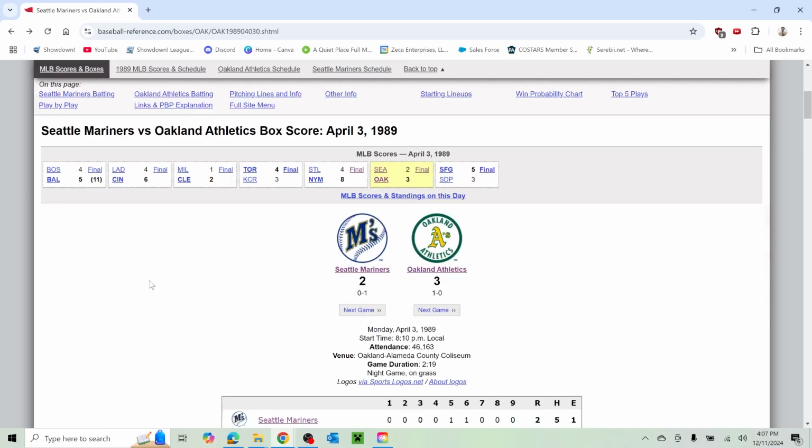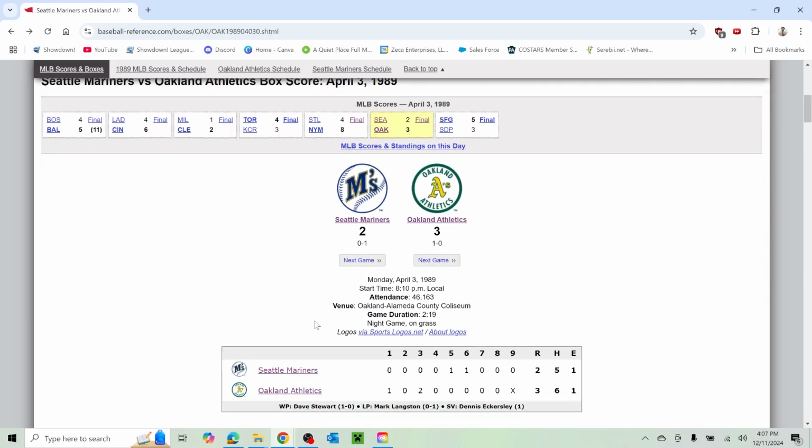A 3-2 victory for the A's at home over the Mariners. Just a 2:19 game duration. Night game, 46,000. That's the beauty of the Coliseum right there. Cool stuff. Well, this was a really nice opening episode.